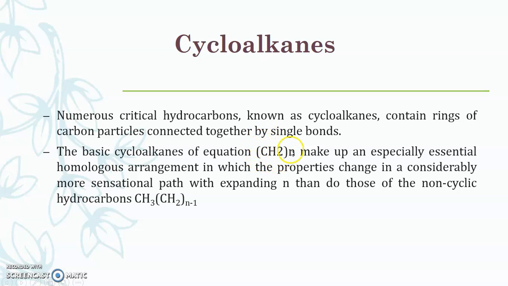As we go on increasing the CH2 groups, one cycloalkane is converted into the other, and due to the increase in CH2 groups, the properties of that particular compound change.